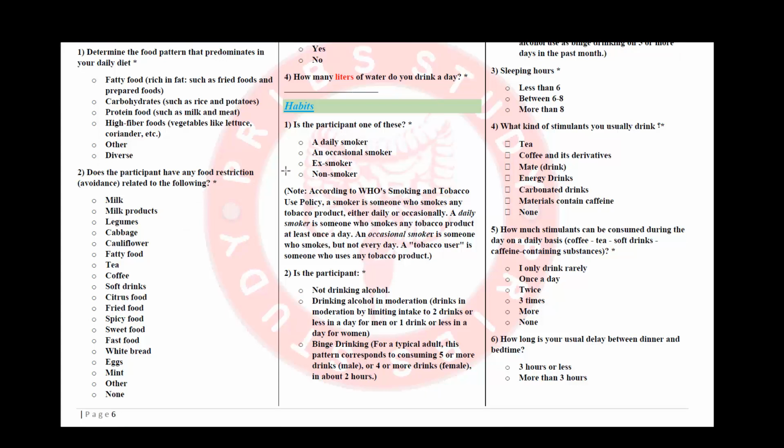And finally, we are asking them about their habits. We will ask the patient if they are a smoker. According to the WHO, please make sure a smoker is a person who uses any type of tobacco, either daily or occasionally. Daily, of course, is the person who smokes or uses tobacco every single day, at least once. The occasional is the person who smokes but not every day. The ex-smoker is the person who used to smoke but quit. And the non-smoker is the person who has never smoked.